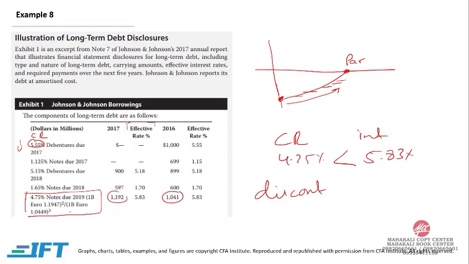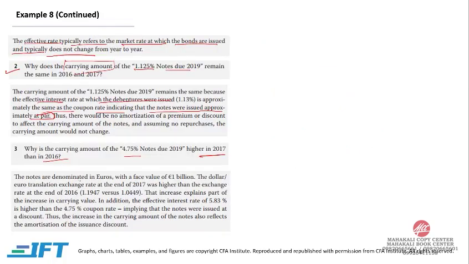And secondly, the bond was issued in euros, and the euro appreciated from 1.0449 to 1.1947, and because of this currency change there is also an advantage, and the carrying value of the bond went up. The notes are denominated in euros with a face value of 1 billion. The dollar-euro translation exchange rate at the end of 2017 was higher than the exchange rate at the end of 2016. That increase explains part of the increase in carrying value.